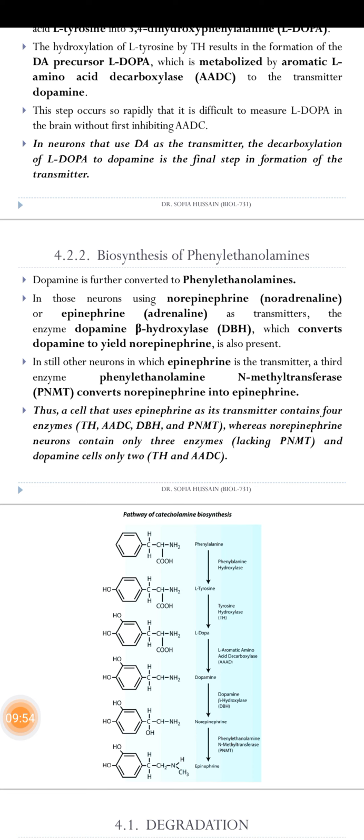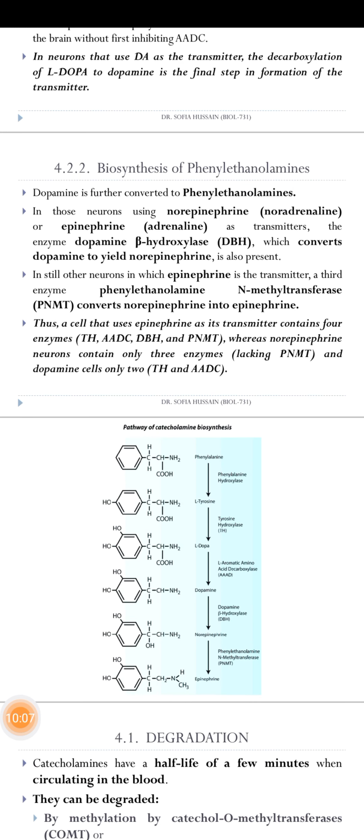Norepinephrine is produced by the activity of neurons using the enzyme dopamine beta-hydroxylase, which converts dopamine to norepinephrine. Then the transmitter converts norepinephrine into epinephrine.